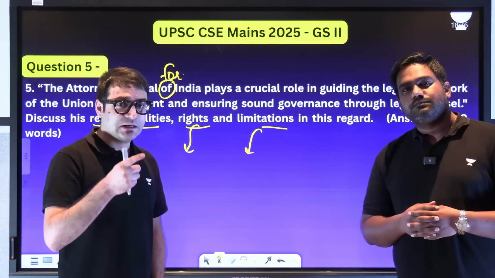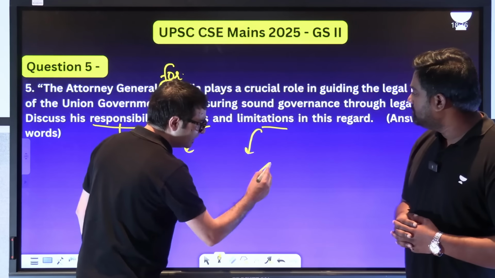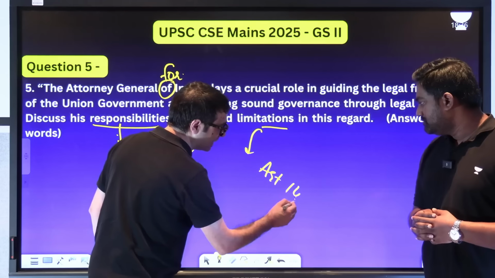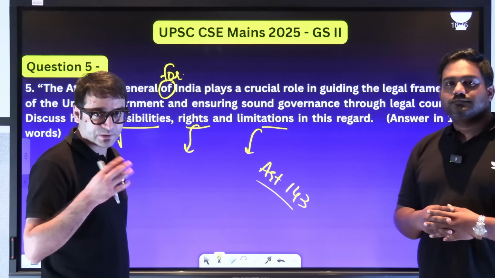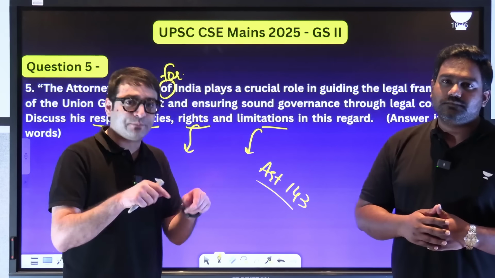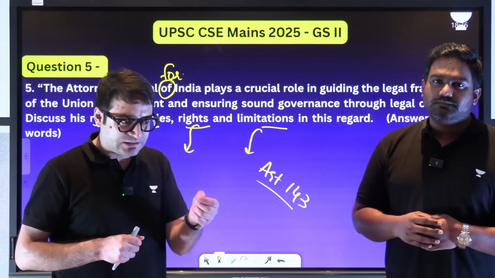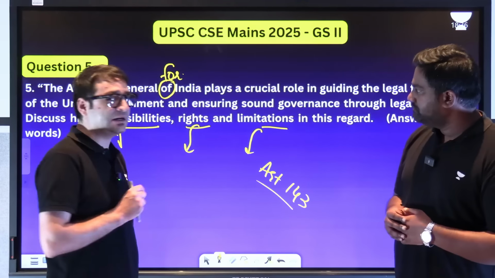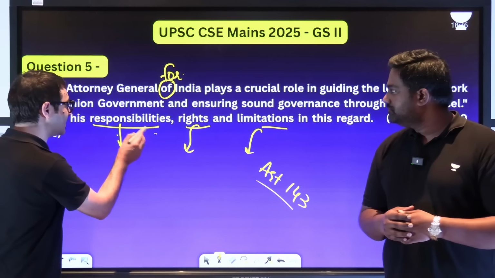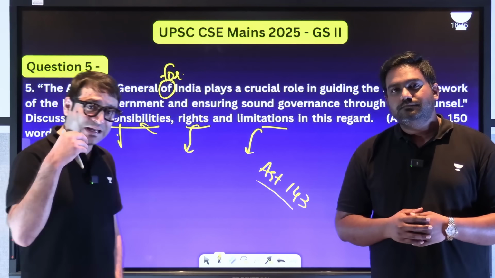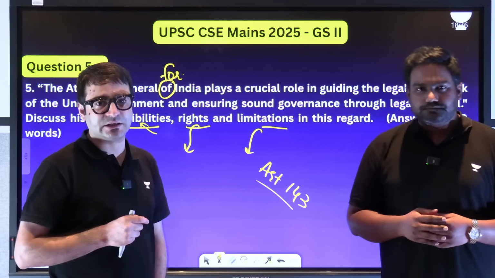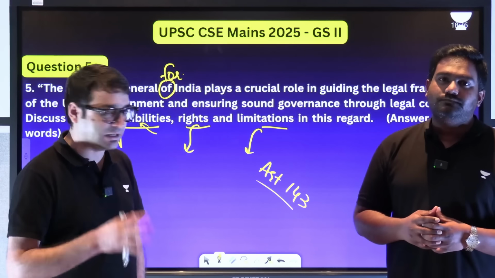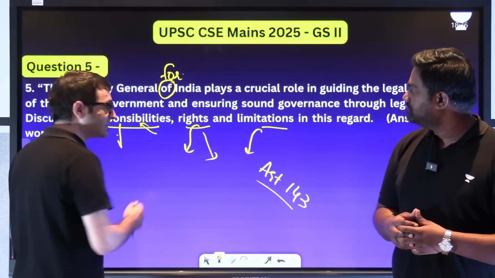One more interesting thing is, right now, which case is being heard by the Supreme Court related to Tamil Nadu? Article 143, presidential reference. Who will represent the Union government when this presidential reference is being heard by the 5 judges of the Supreme Court? That individual is the Attorney General. That is his responsibility. And on any matter, the president may ask the Attorney General for his advice, for his legal counsel. What are his rights?